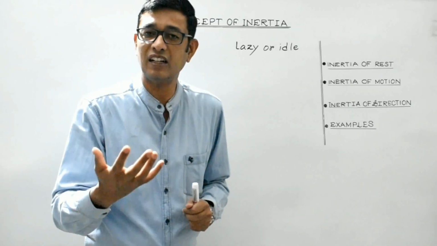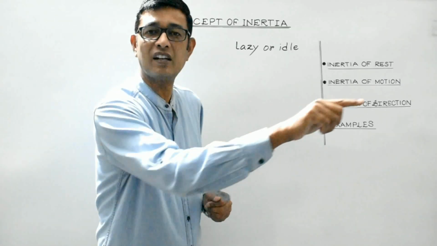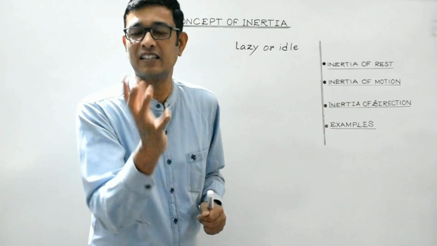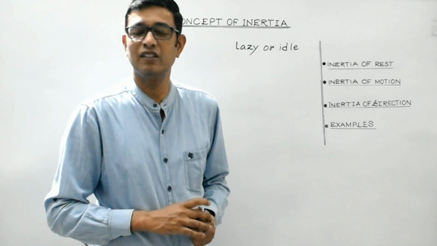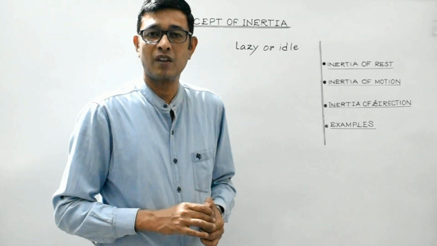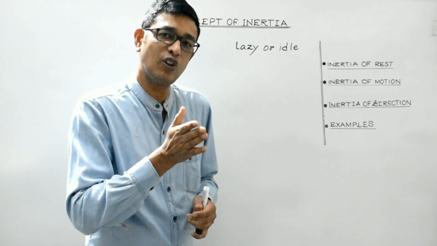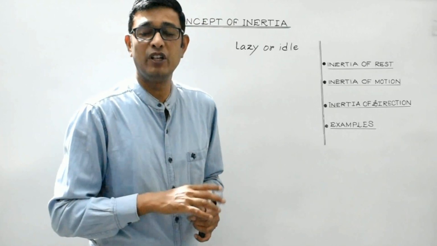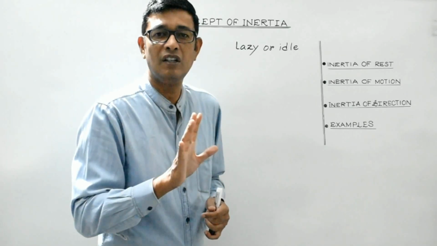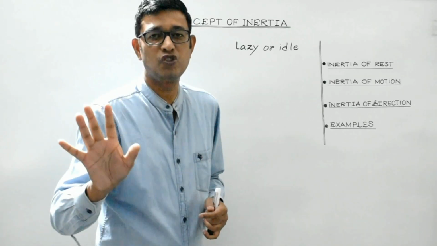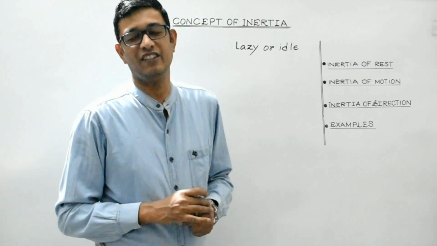So what I mean to say is that a body tends to remain in its state of uniform motion along a straight line unless it is acted upon by some external unbalanced force. Similarly students, if a body moves in a particular direction, then it will keep on moving along that direction only. Without applying any external unbalanced force, a body cannot change its direction of motion by itself.